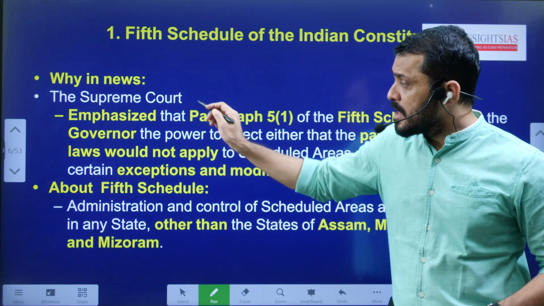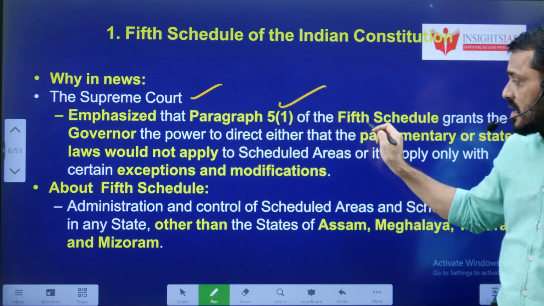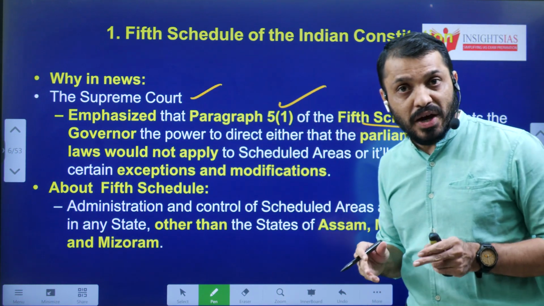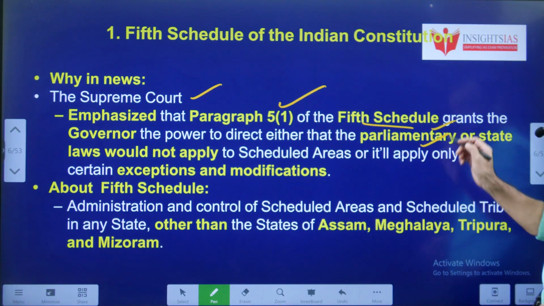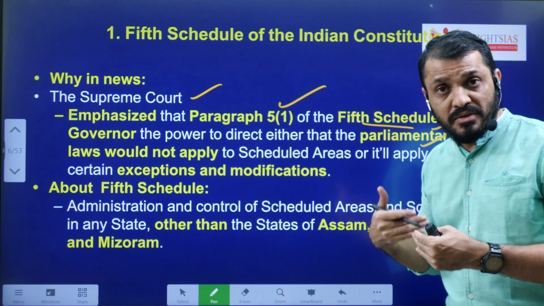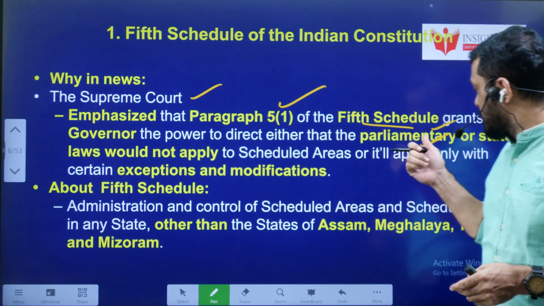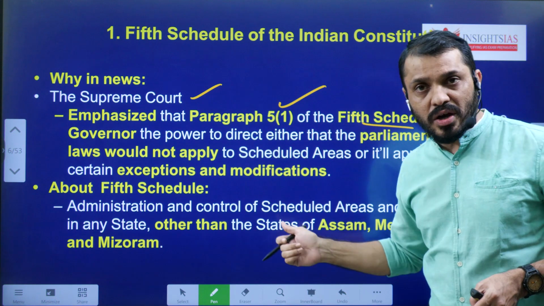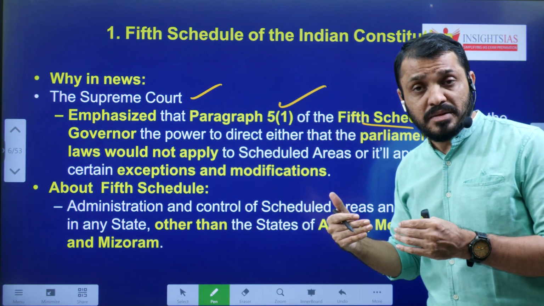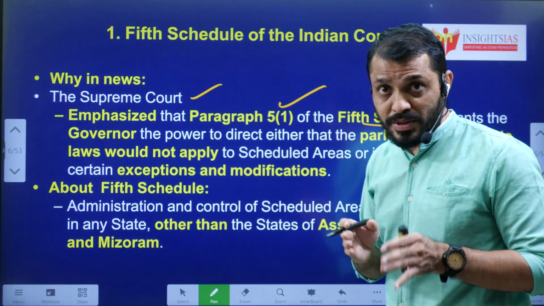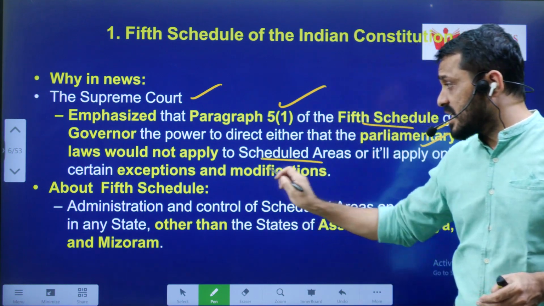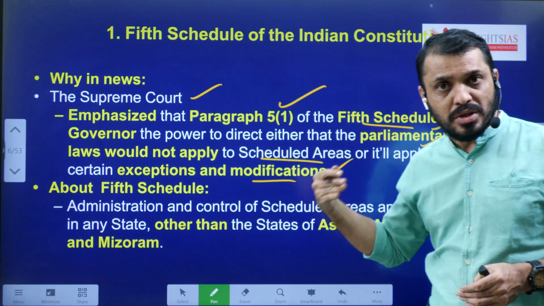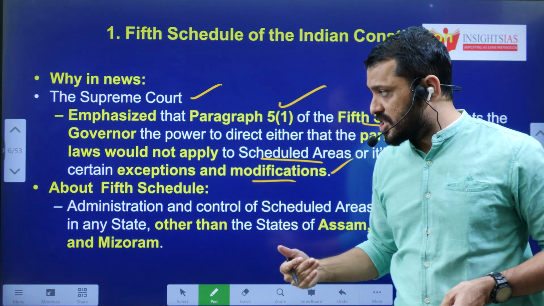Like I said earlier, the Supreme Court emphasized the 5th schedule, paragraph 5, clause 1. That is, the governor is empowered to give directions related to amendment of the parliament as well as the state laws in such a manner that they are suitable to the scheduled areas. And as a part of this, they can add certain exemptions and modifications to the laws made by the parliament and state legislature.